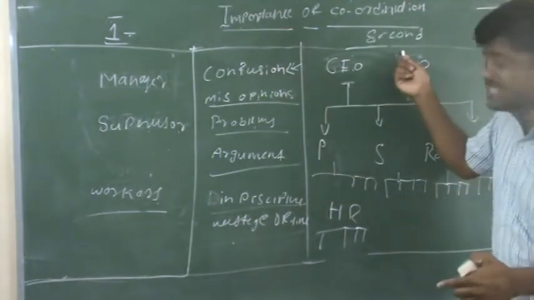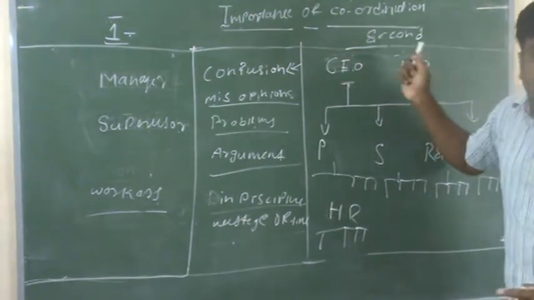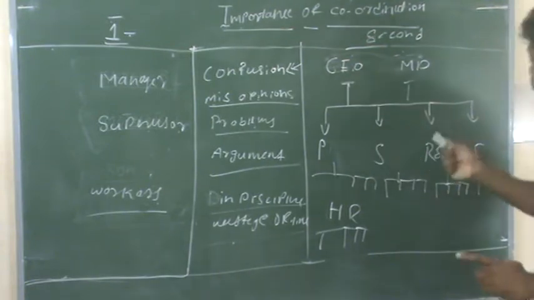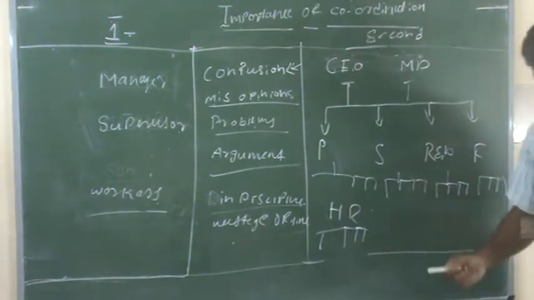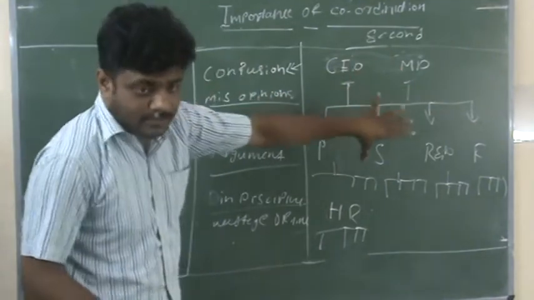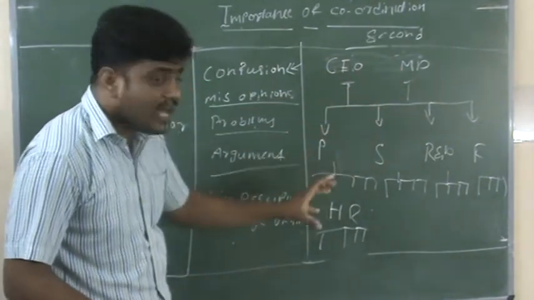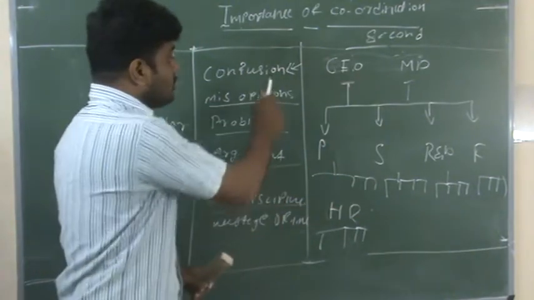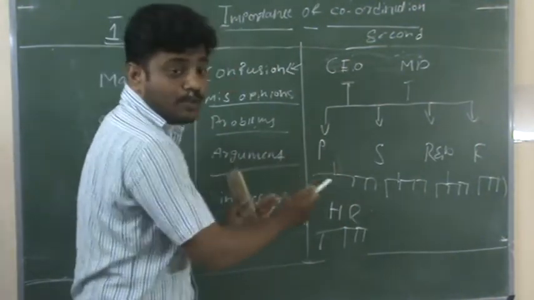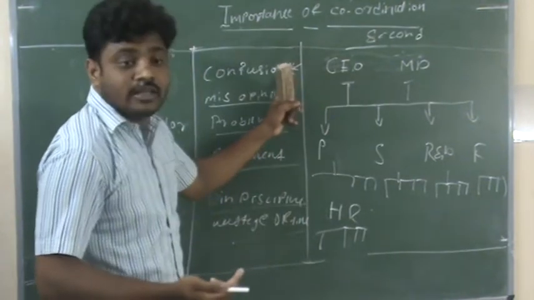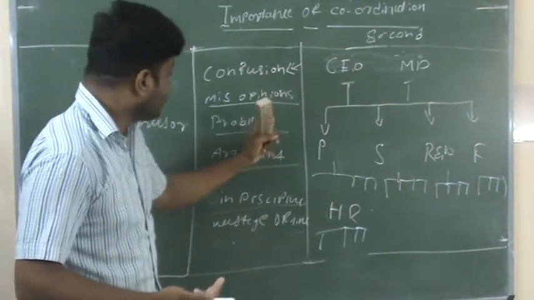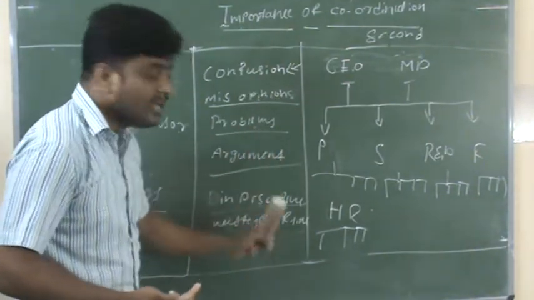So take the example of the second organization. Think of it like a second family: CEO, MD, production manager, sales manager, research and development manager, finance manager, HR manager and their subordinates. With these examples, there is a chance of confusion. Compared to the first organization, the second has more chances of raising issues of confusion, lack of cooperation, lack of coordination, misopinion, problems, arguments, indiscipline and wasted time.